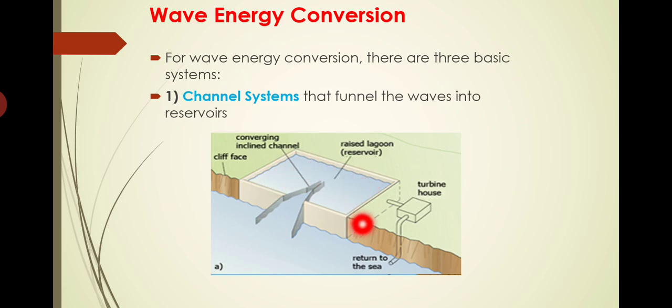See, these types of cliff face sedimentary rocks are required for the construction of this type of channel system. It is not practically possible on the open offshore. A very strong sedimentary rock structure is required for the construction of these types of channel system.